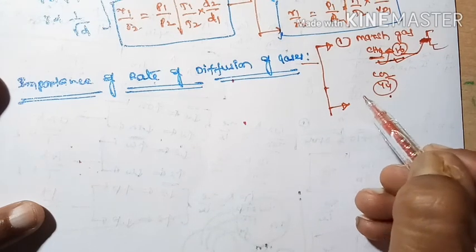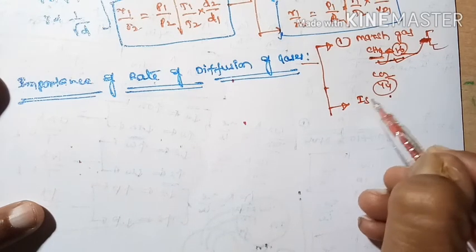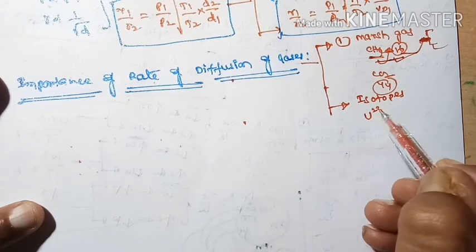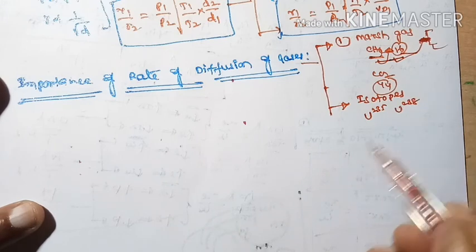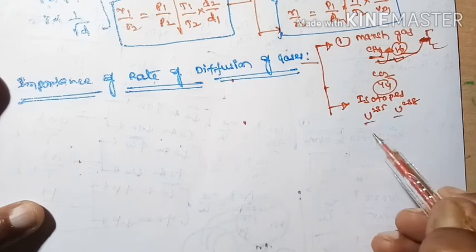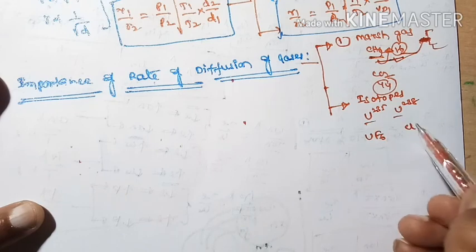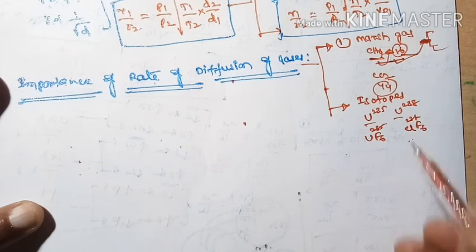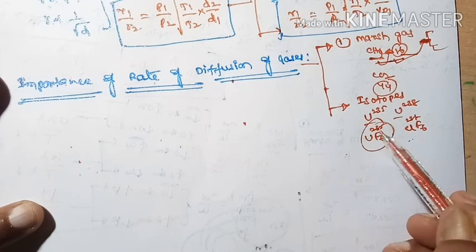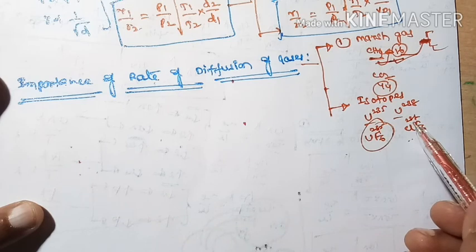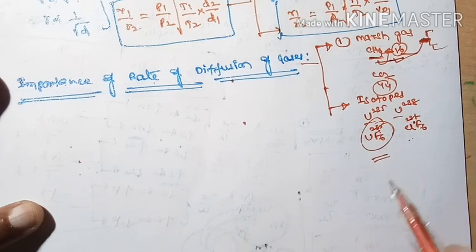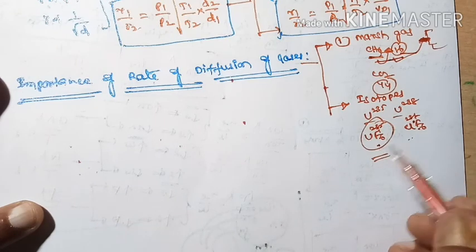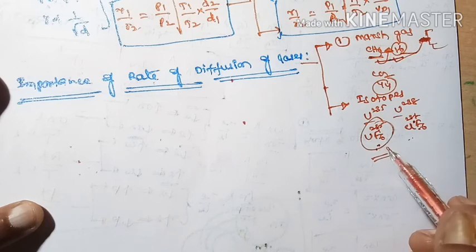Next, the separation of isotopes. How can we separate isotopes? For example, we have uranium 235 and uranium 238. We can form UF6 gases of 235 and 238. Now, the rate of diffusion of which one is more? This one is more, because it has less molecular weight. So this comes out first, then the other one. This diffuses more, and in such a way we can separate them.